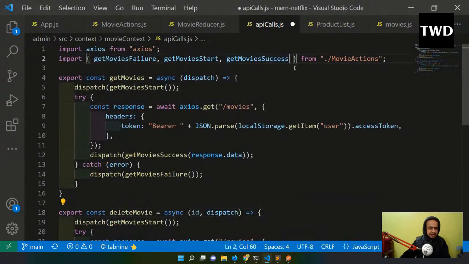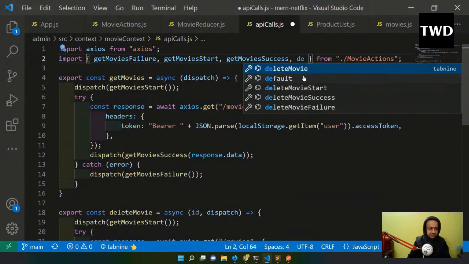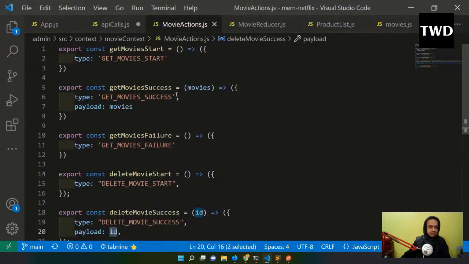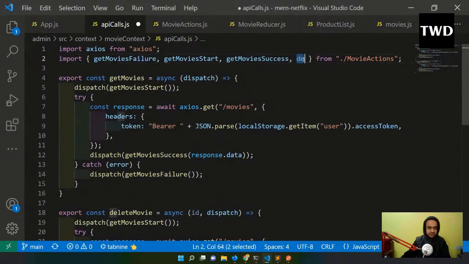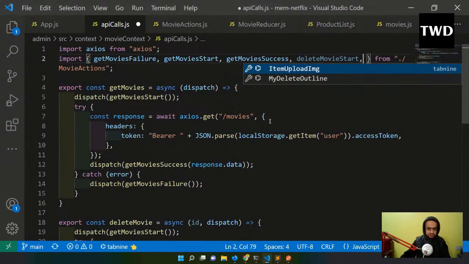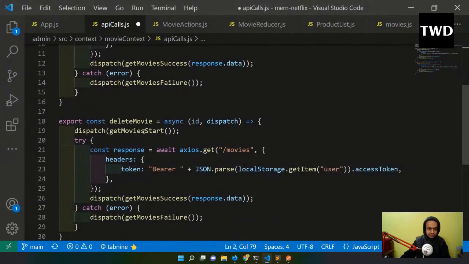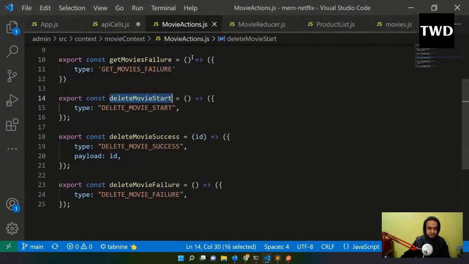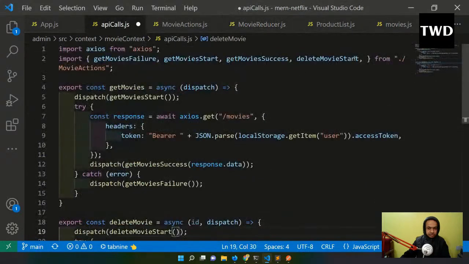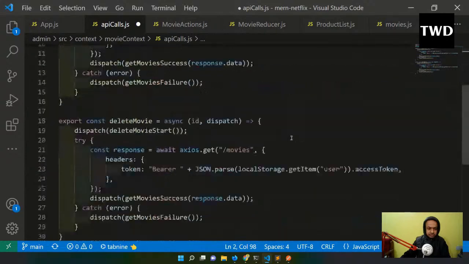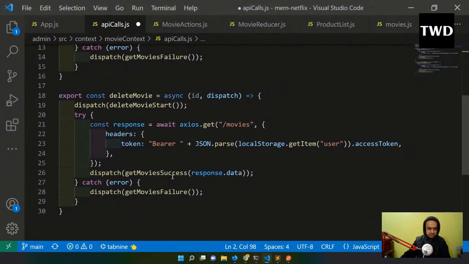Let me first have this, like delete movie start, and have this delete movie start comma. Delete movie start will start here, then the delete movie success will be after this, and let me change that also, delete movie success.